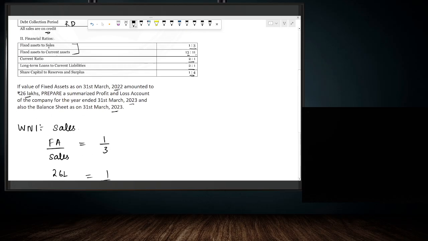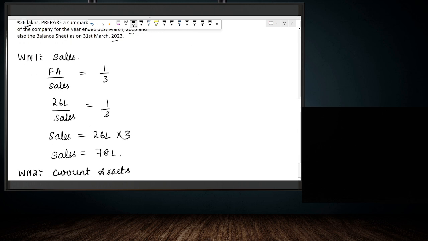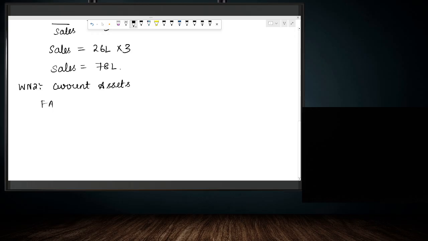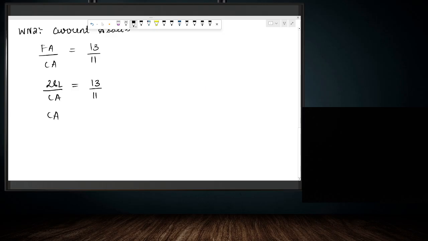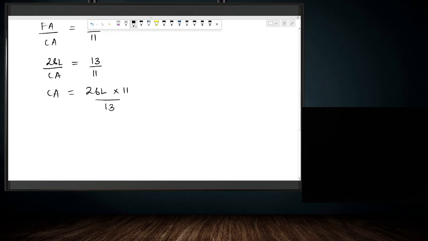In this question it is mentioned that the ratio of fixed asset to current asset is 13:11. So fixed asset by current asset is equal to 13/11. Fixed asset is 26 lakh, and current asset is what we need to calculate, so 26 lakh by current asset is equal to 13/11. So current asset is equal to 26 lakh into 11 divided by 13. When we solve it, 13 and 26 get cancelled out 2 times, so 11 into 2 we get 22 lakhs as the value of current asset.